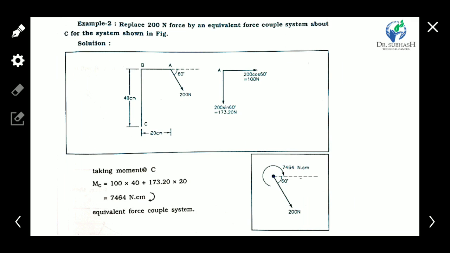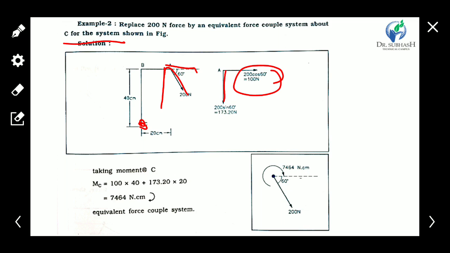Let's see another example. In a similar way, this is the inclined force. If we have to find the moment about point C, we have to resolve this force into horizontal and vertical components. So the horizontal component is 200 cos 60 and the vertical component is 200 sin 60.